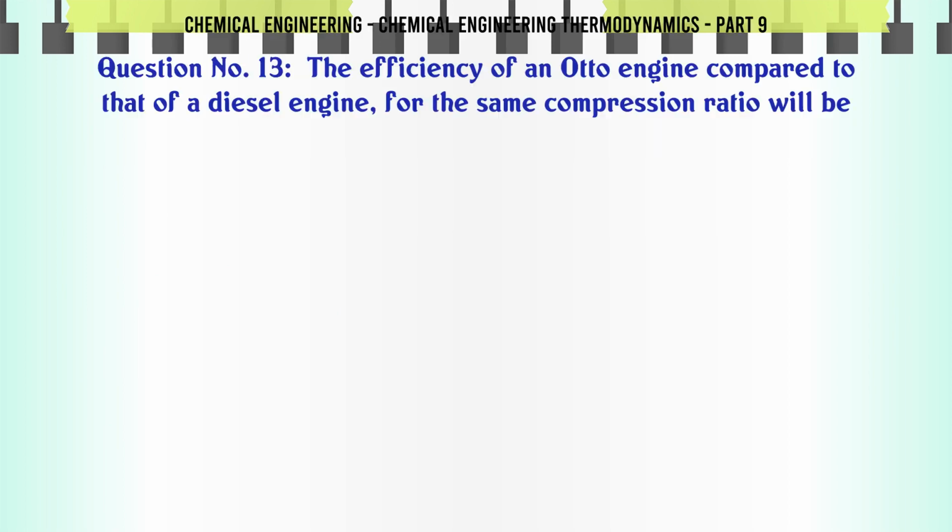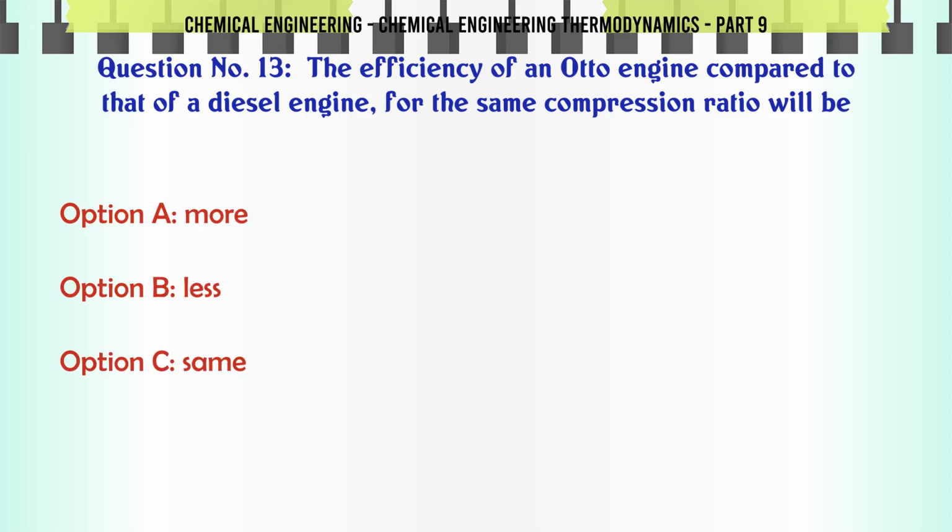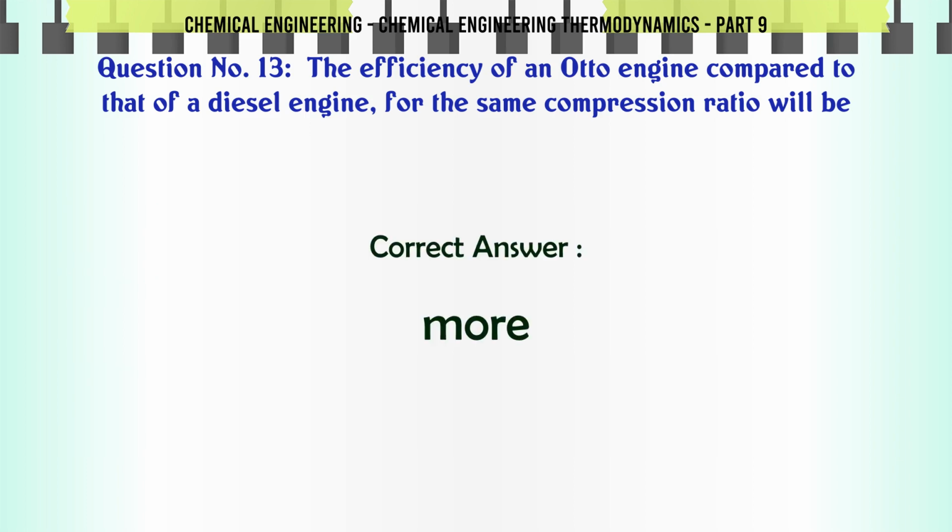The efficiency of an Otto engine compared to that of a diesel engine for the same compression ratio will be: A. more, B. less, C. same, D. data insufficient to predict. The correct answer is more.